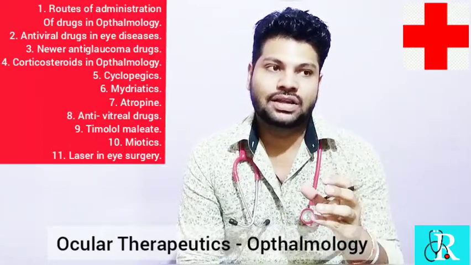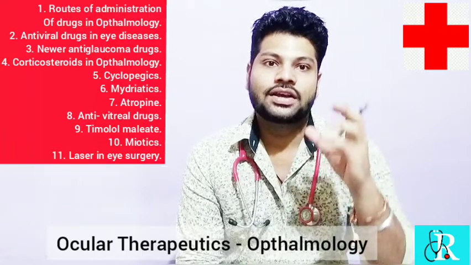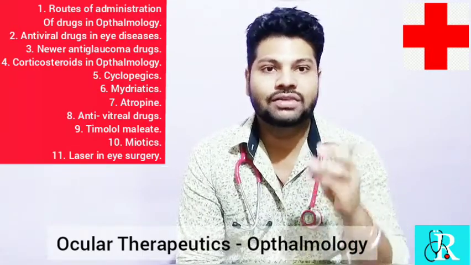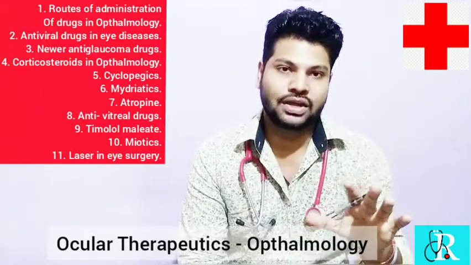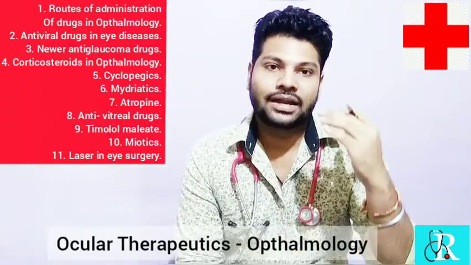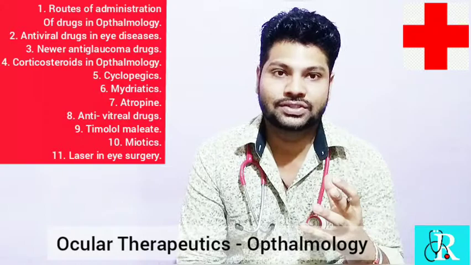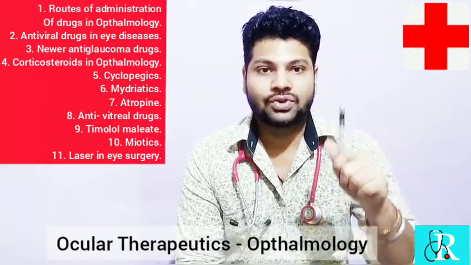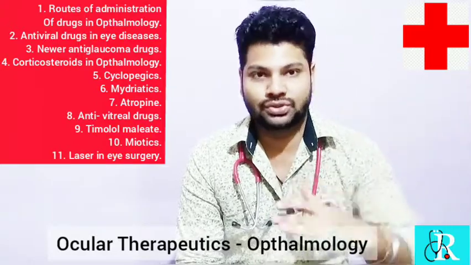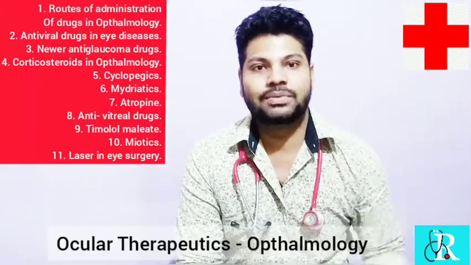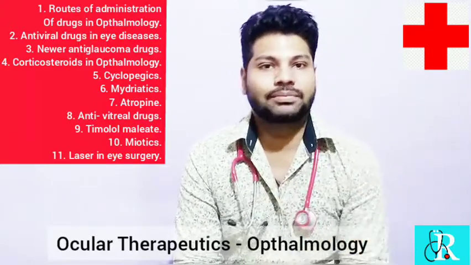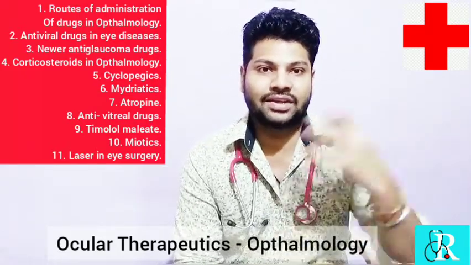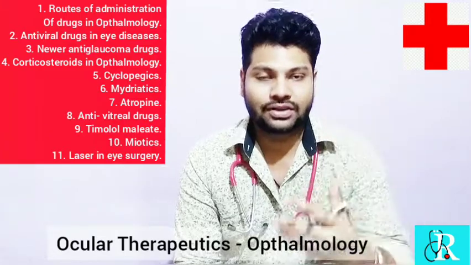But there are some conditions in ophthalmology where we should not use these corticosteroids. Under what condition? Whenever there is a fungal infection, we are not supposed to use them. It aggravates the fungal infections. And whenever there is a viral infection, a herpes infection, we should not use the corticosteroid. Why? Because the steroid not only stops the inflammation, it is also an immunosuppressive. It depresses the macrophages and the phagocytes within the eye tissues. So because of this, there is an aggravation or exaggeration of the viral infection and the fungal infection.